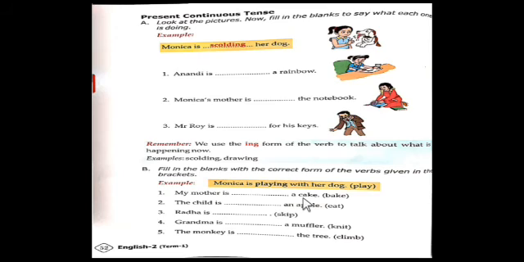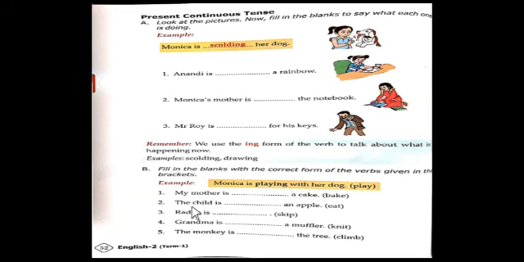So the verb is bake. What you have to do? The verb bake ends with E. Just drop the letter E. Then add the ing form to the main verb. Then it becomes baking. B-A-K-I-N-G. Baking. So, my mother is baking a cake. Have you got my point?